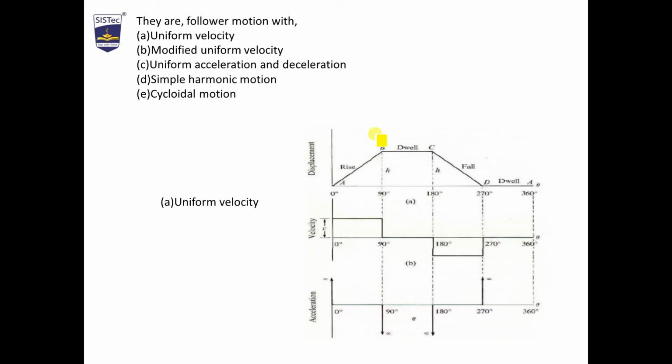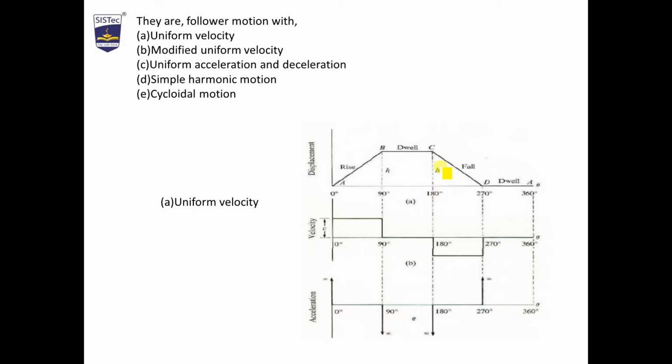From 90 to 180 degree, it is dwell. Dwell period means 0 displacement. Wherever the position of follower is, your follower remains there. That stage is called dwell. So 0 displacement is called dwell. As we are able to see, this is a horizontal line. So B to C is dwell up to height h from an angle 90 to 180 degree.